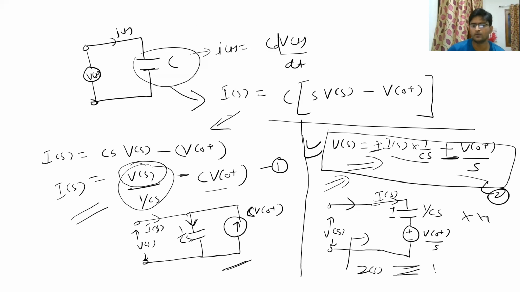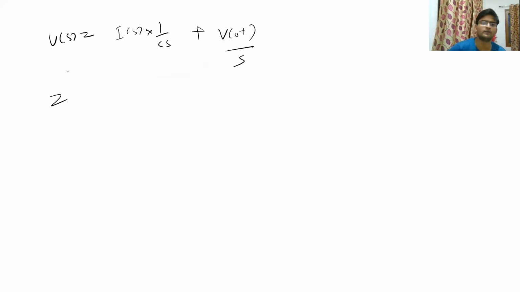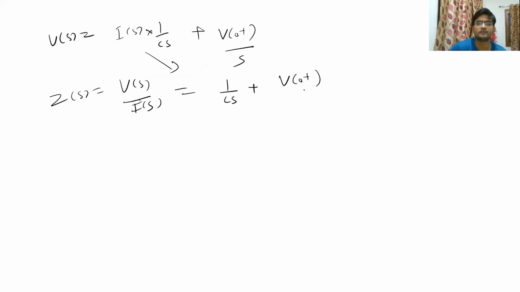Zs is nothing but Vs upon Is. So we will find Zs is equal to Vs upon Is, and from the above equation we will get 1 upon Cs plus V0 plus divided by S into Is. So this is our equation of impedance of any capacitive circuit which has been transformed into the Laplacian form. Now we will go and see some examples, and thus we will complete today's lecture.